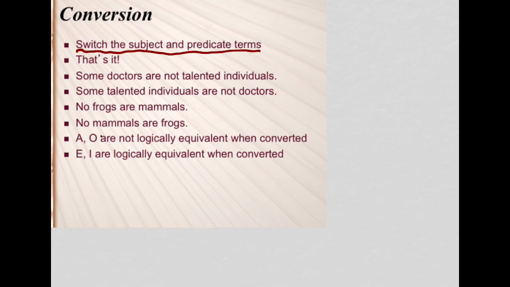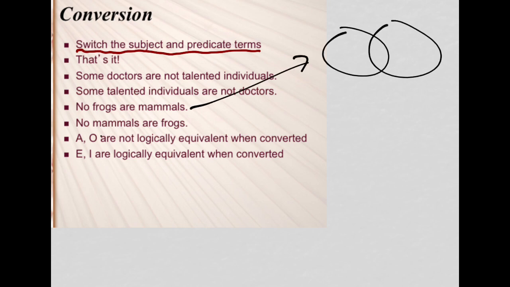Okay, in this next example, we have "no frogs are mammals." So we have a Venn diagram. We're talking about frogs as the subject term and mammals as the predicate term. And so "no" is the quantifier. "No" means we're going to shade, and we need to shade where the frogs and the mammals overlap. I'll just say, of all the quantifiers, I think the quantifier "no" is the easiest, because you simply have to identify where the subject and predicate terms overlap, wherever that may be. In this case, it's in the middle here, and then you shade it in. So that's "no frogs are mammals." It says there's no such thing as both a frog and a mammal.